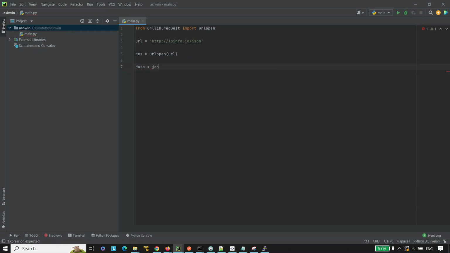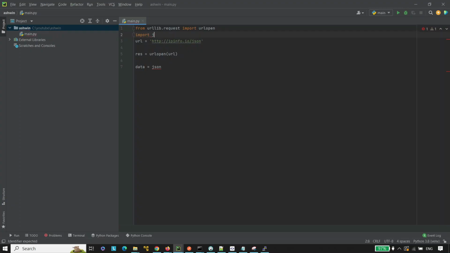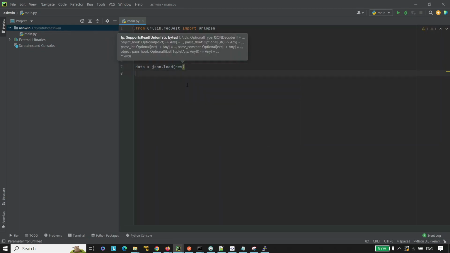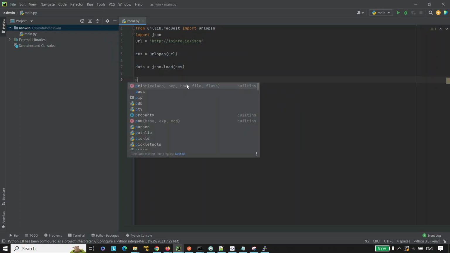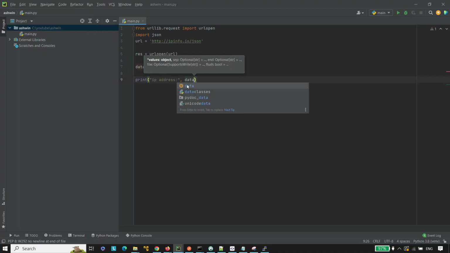equal to json. So we are getting the error here because we have not imported json. Let's import the json. Import json. So data equals to json.load and pass the response here. Now print the IP address here. Print of data of IP address and print of data of country code. So it will print the country code and the IP address here.